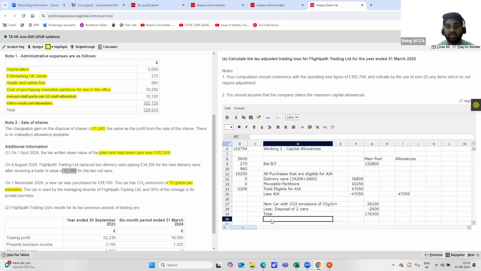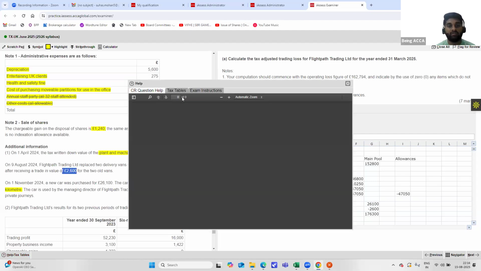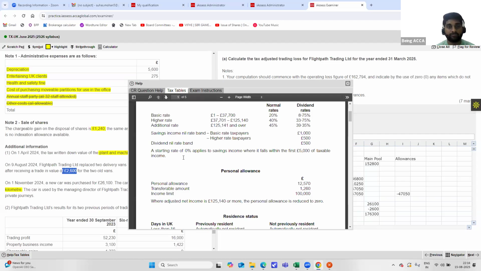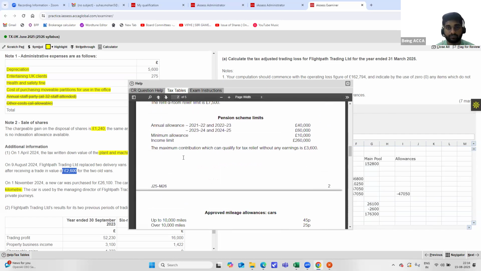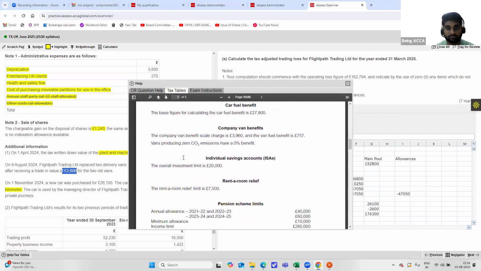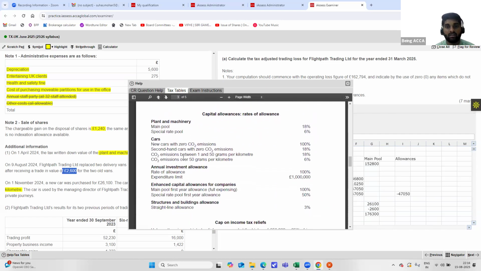And from this, we will be deducting less WDA. And how much is the rate for WDA? You need not remember it, because it will be provided in your tax tables. If you go to your tax tables here, you can always see that the capital allowances for the main pool is 18% and for the special rate pool is 6%.